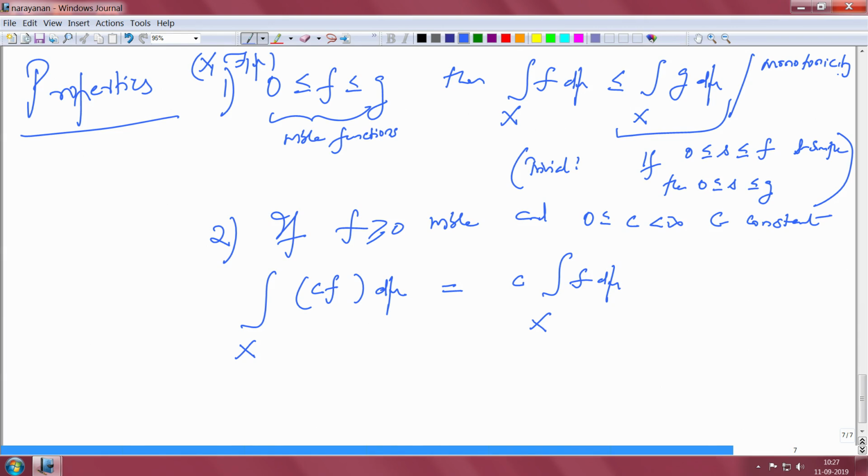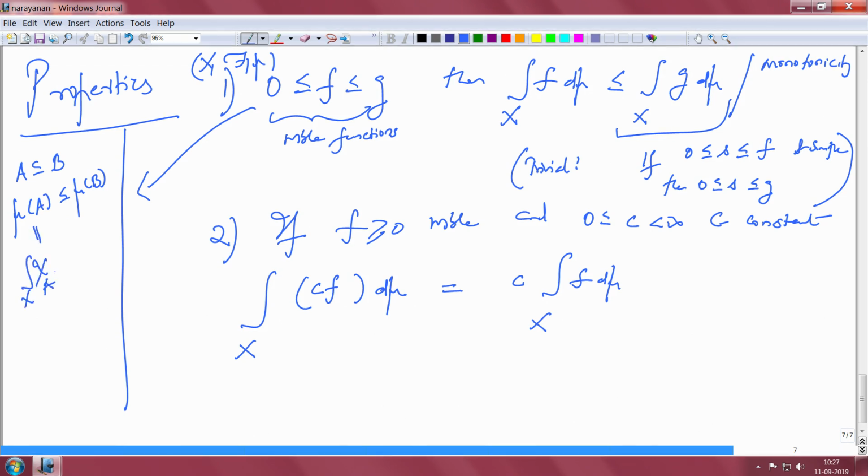So, this is called the monotonicity property. So, recall that we had a monotonicity property for the measure, right, that is same as this. So, let us just recall that. So, if A is contained in B, then mu of A is less than or equal to mu of B, right. So, remember mu of A is the integral of chi of A with respect to the measure mu, and we are saying that is less than or equal to the integral of chi B, right.